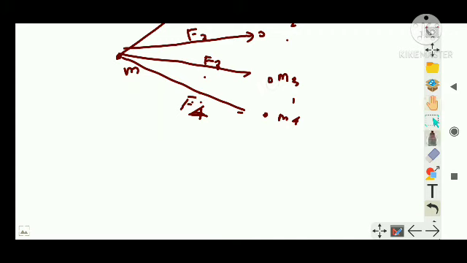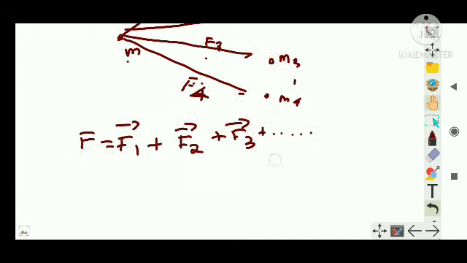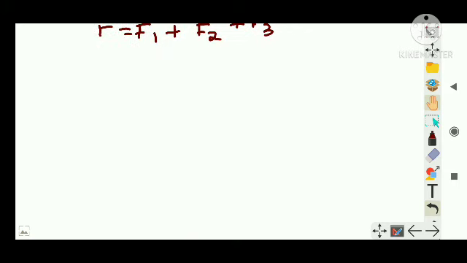For this figure, I can say that the total force acting on mass m is the vector sum of all the forces exerted by the individual masses in the vicinity. That is, F total will be equal to F1 plus F2 plus F3 and so on. Clear? This is how you write about our gravitational force. This much you can learn from your 9th class syllabus itself.